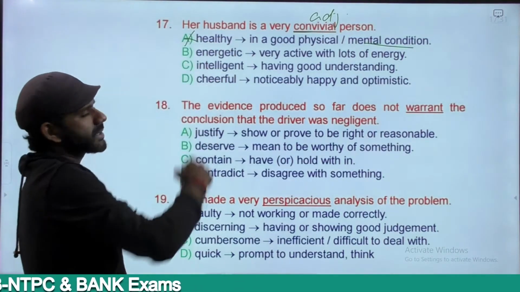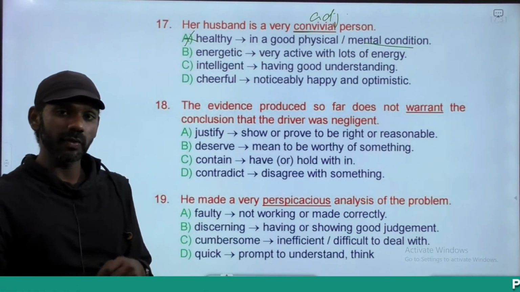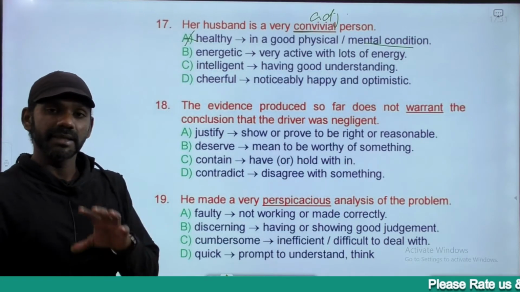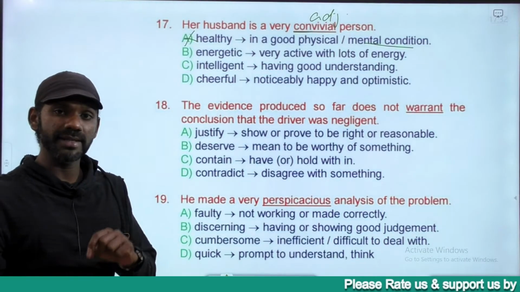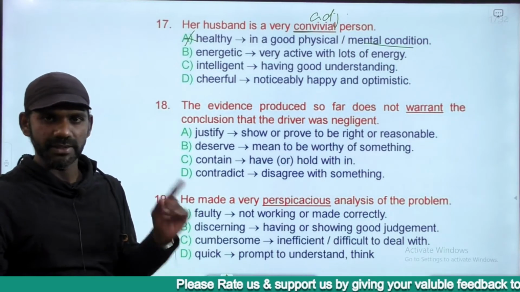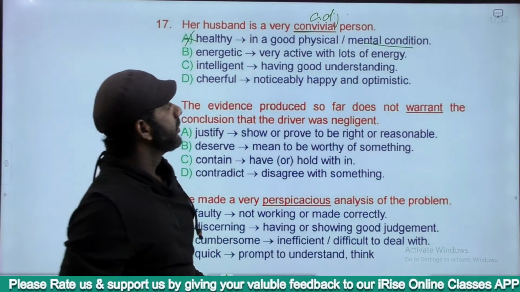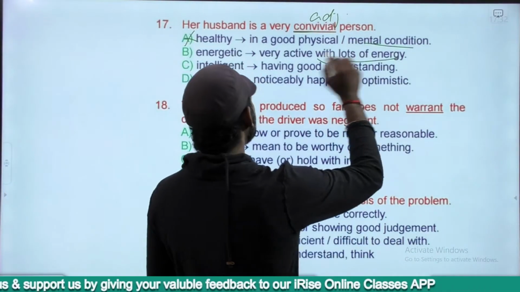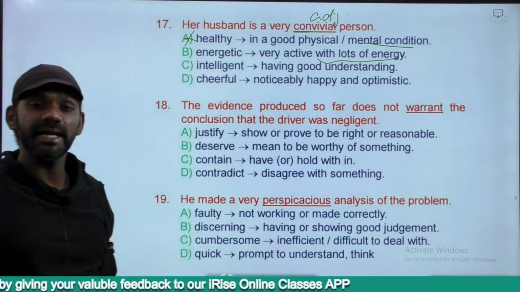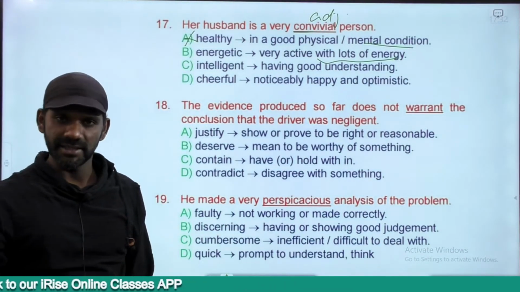Now here this makes sense actually. Husband is a very healthy person, sentence makes sense, but we want a word to replace the word convivial. That means we need a word that conveys the same or similar meaning as that of the word convivial. So healthy is eliminated. Energetic is very active with lots of energy. One who is very active can be termed as an energetic person. That means he'll never be lazy, he'll never be disinterested in doing something.